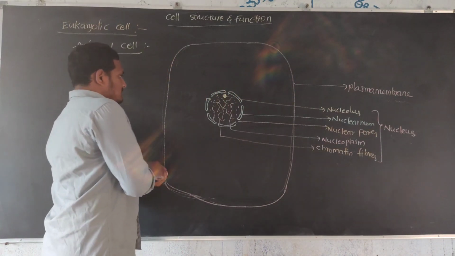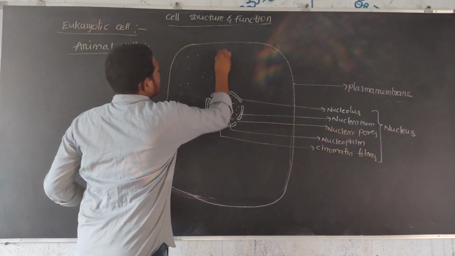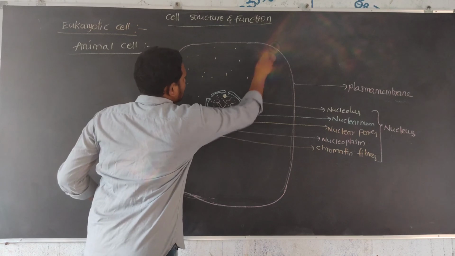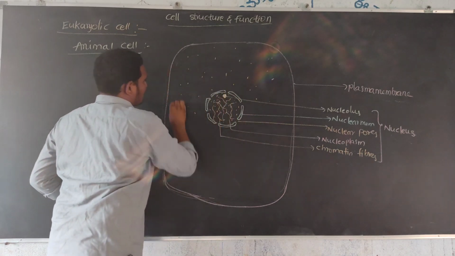Next, the cytoplasm is the liquid-like portion inside the cell.